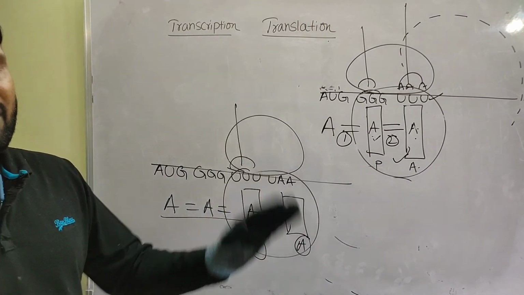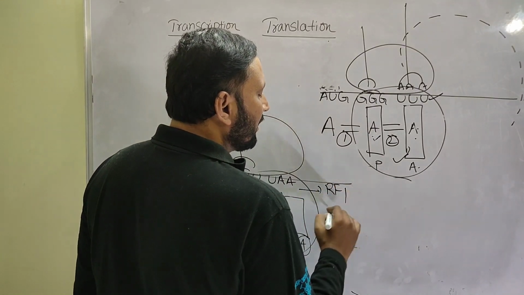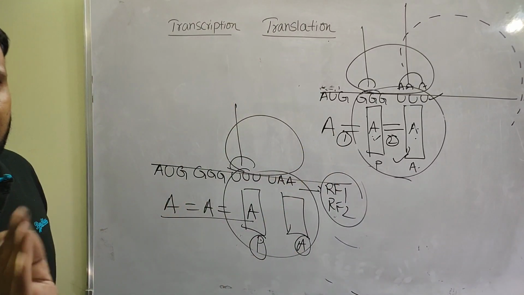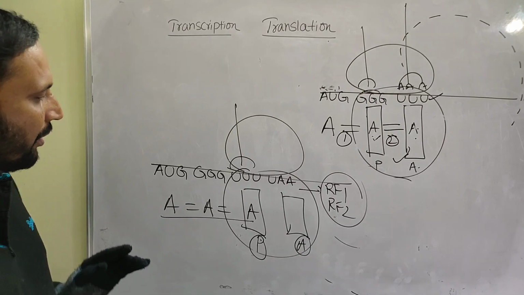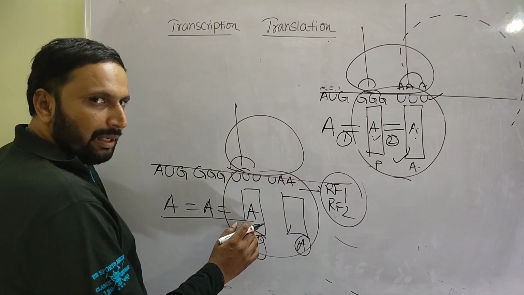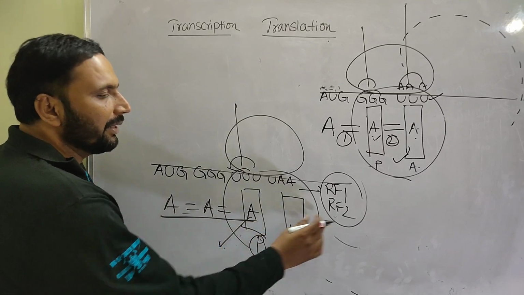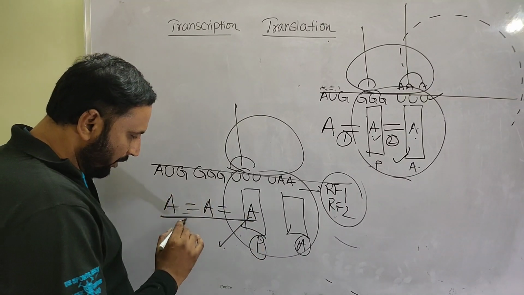That is recognized by the releasing factors RF1 and RF2. For these releasing factors, no GTP is required. Now, a very important point: the polypeptide chain is present on the P site, and it is released from the P site by the releasing factors.